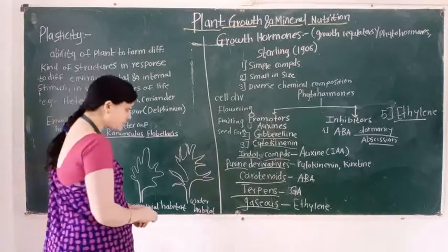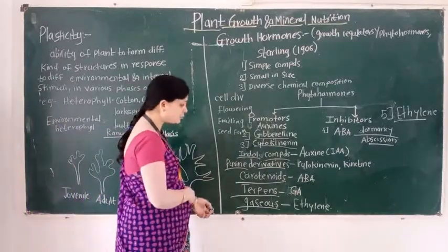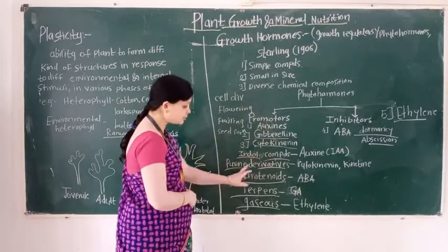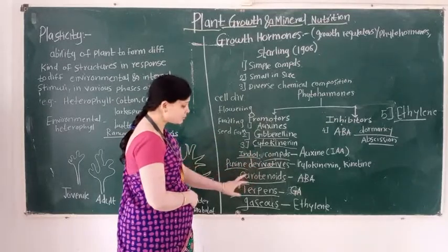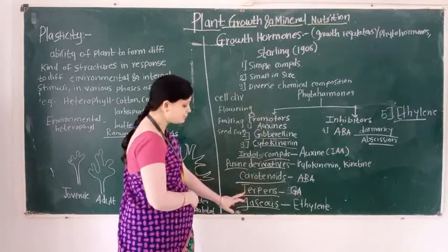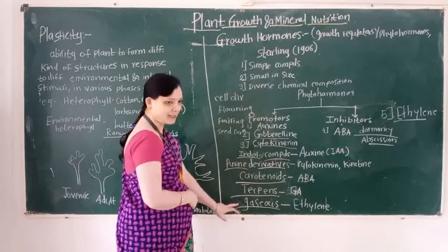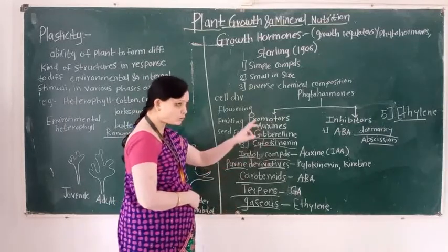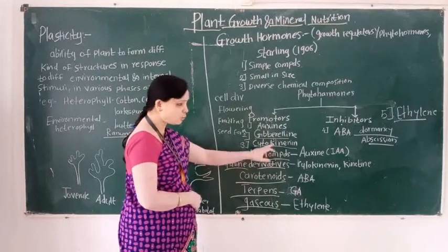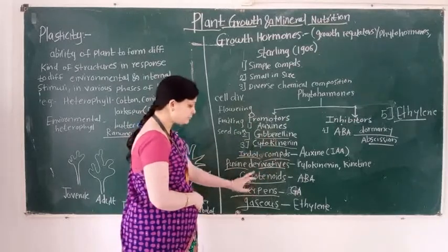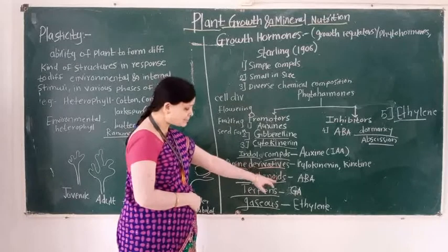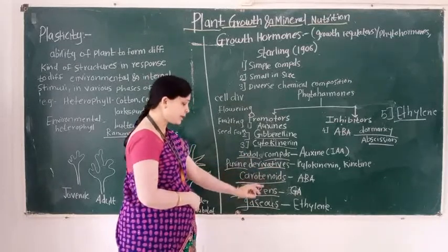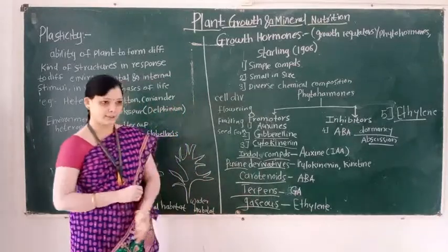So here understand the five groups of the phytohormones. First group is indole compounds, second group is purine derivatives, third group is carotenoids, fourth group is terpenes, and last group is gaseous. Indole compounds involve auxin, purine derivatives involve cytokinin and kinetin, carotenoids involve abscisic acid, terpenes involve gibberellic acid, that is gibberellin, and the gaseous hormone is ethylene.